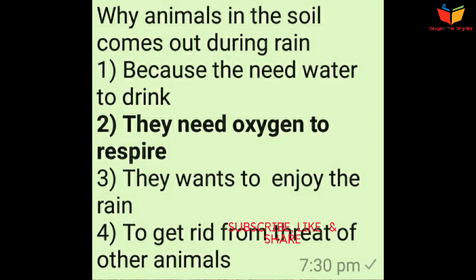But when the rain season starts, the rain goes into those gaps, and the gas which is present in the gaps comes out. So to survive, these organisms living in the soil need oxygen to respire. So in search of oxygen, they come out to the ground level.